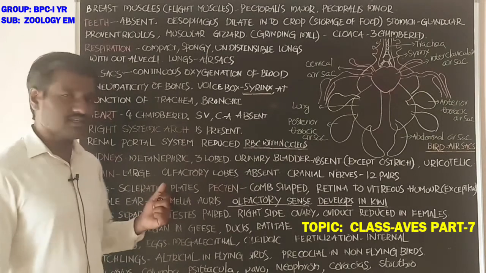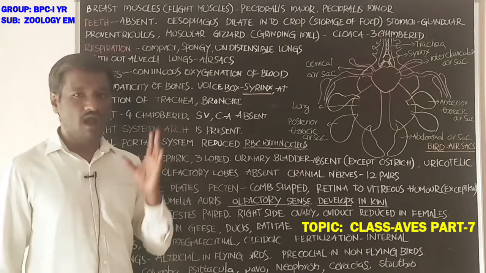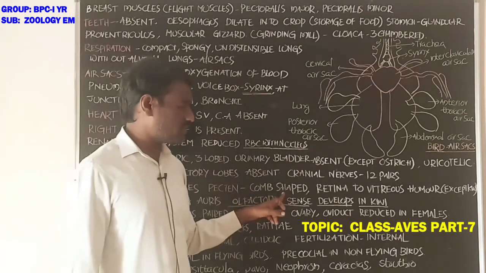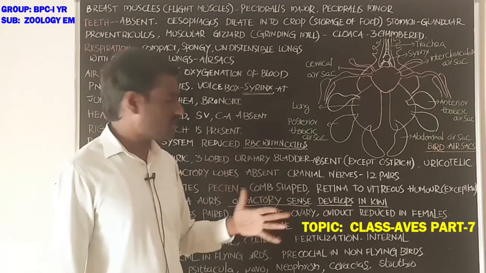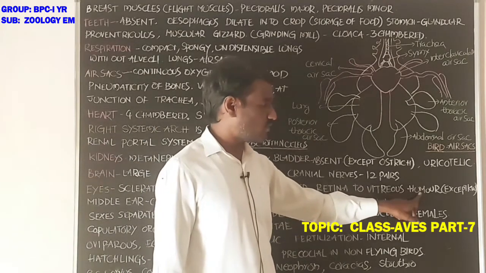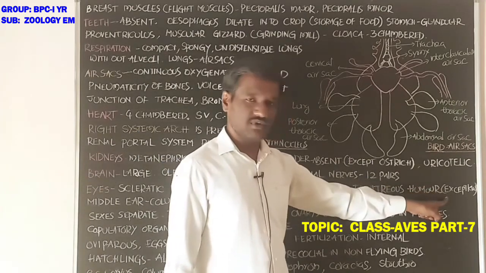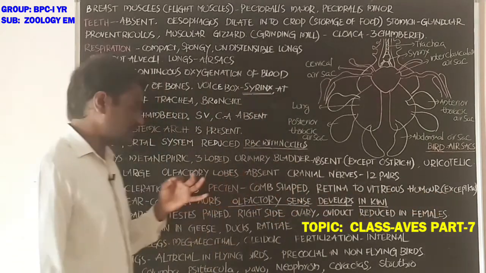Sclerotic plates cause more strengthening of the eyeball. Next, the pecten, students. The pecten is comb shaped and projects from the retina into the vitreous humor. The pecten is absent in kiwi.